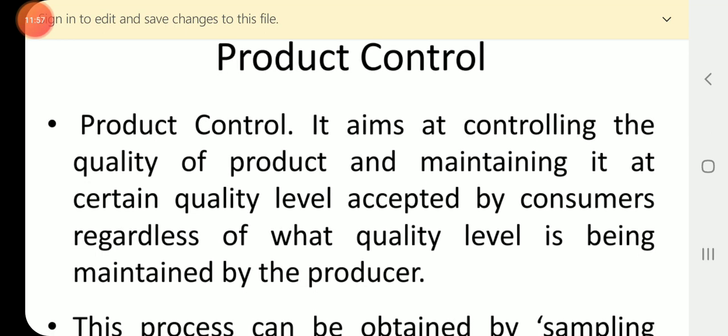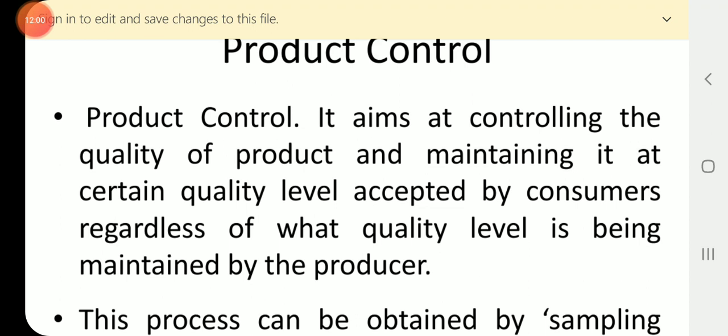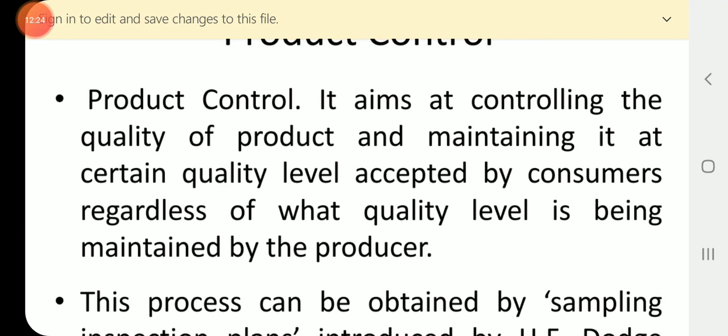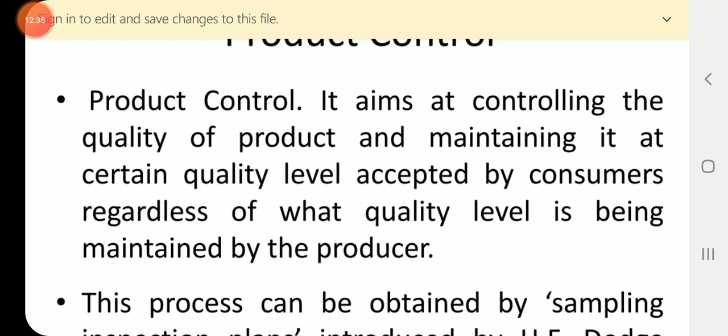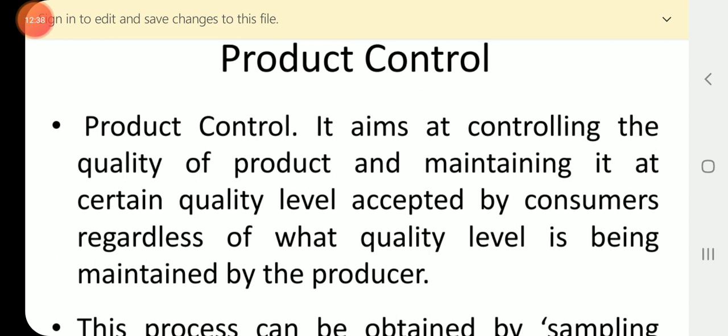Whereas product control aims at controlling the quality of the product and maintaining it at a certain quality level accepted by the consumer. So it is from the point of view of the consumer: what quality level is going to be accepted and maintained by the consumer. That is the basic difference you have to observe in the definition of process and product control.